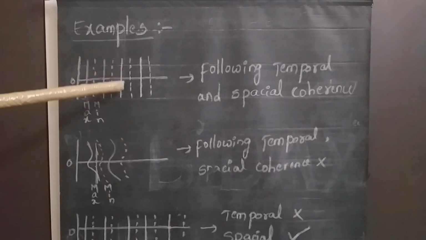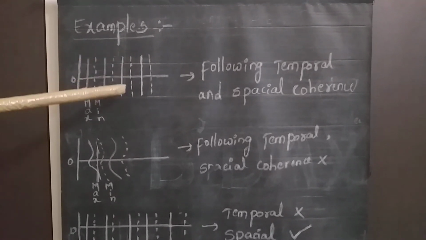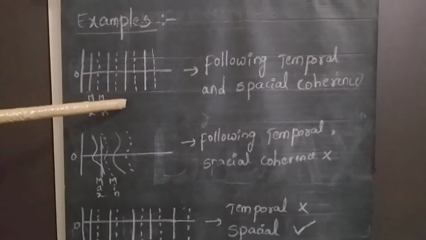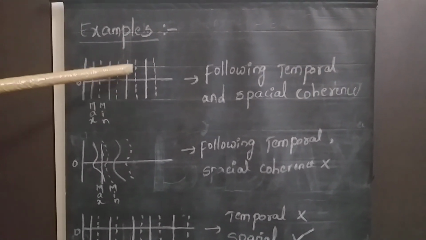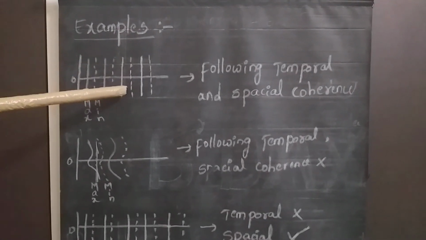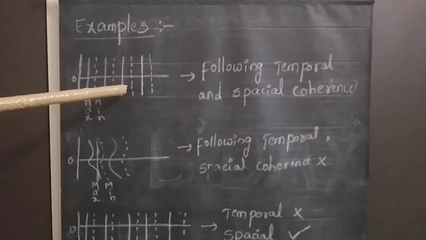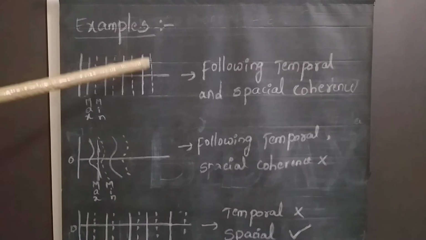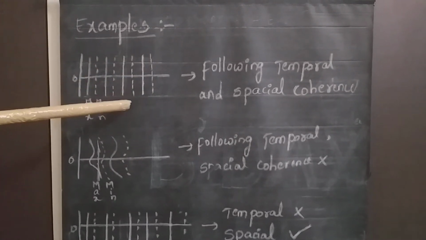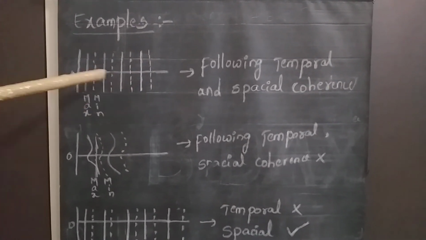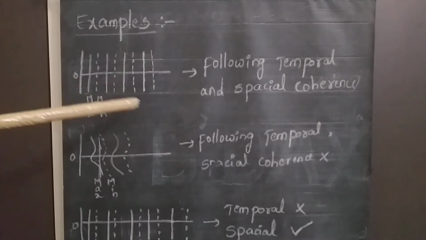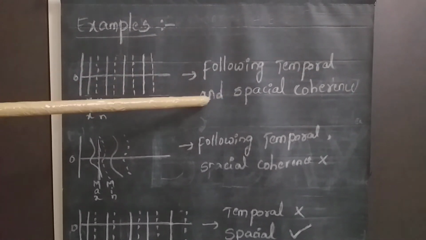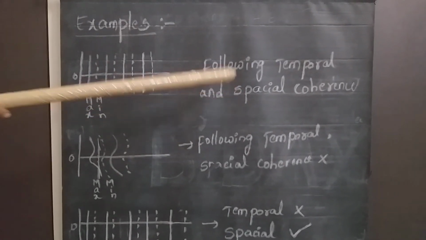Here if you take these two endpoints at the given time at two different positions, it is maintaining phase. It is representing only maxima. That means this wave is following the condition of spatial coherence. Therefore, this is the perfect wave representation which will follow temporal coherence as well as spatial coherence.